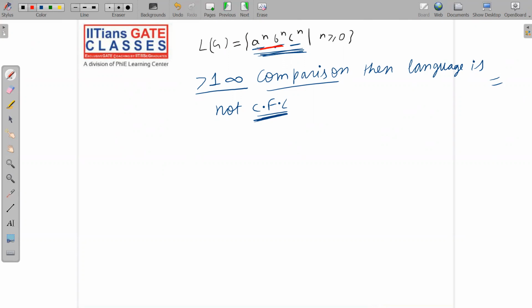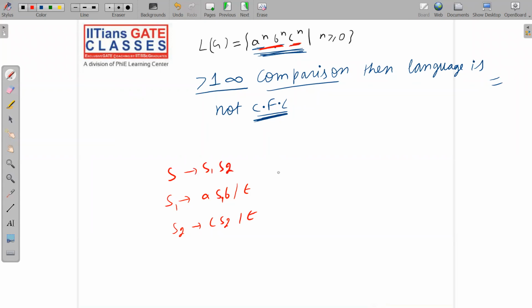For A's and B's are equal, you can easily write S implies A S B. Okay. Now what about C? How will you compare C? Okay, so you want equal C's also. Now you will say, sir, no problem. I will write here S1 goes to A S1 B, and S2 goes to C S2. And now here also null, here also null, and S goes to S1 S2.